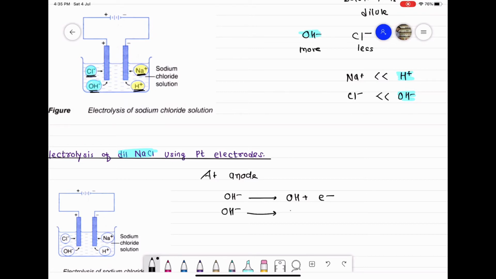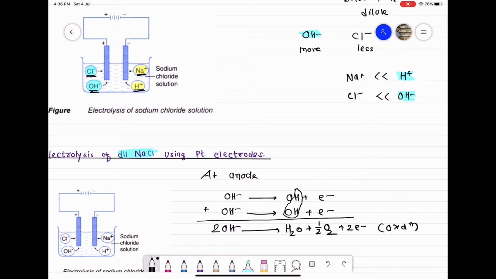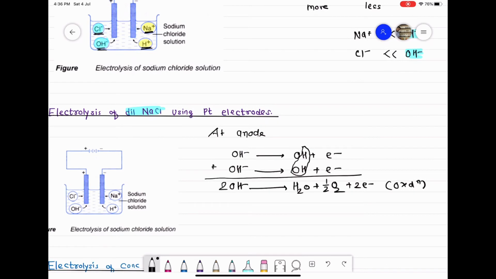The OH minus ions become neutral OH by losing an electron. So class, the reaction at the anode is 2 OH minus ions gives you, so class, you can write this part as H2O. Class, O does not exist in atomic state, so I write half mole of O2 and 2 moles of electron. The reaction is oxidation taking place at the anode. So 2 moles of OH minus ions give 1 mole of water, half mole of oxygen and 2 moles of electron, okay, at the anode.